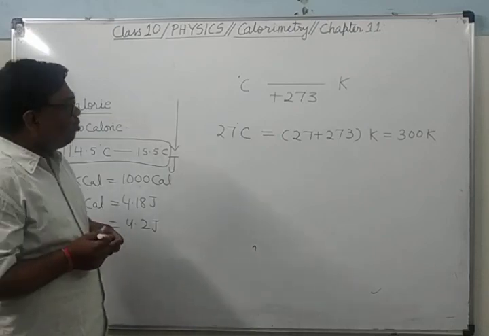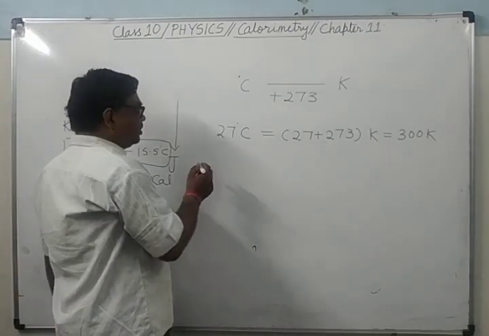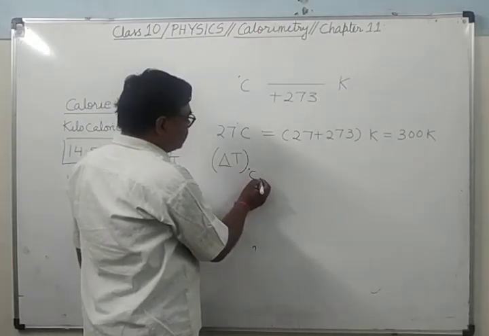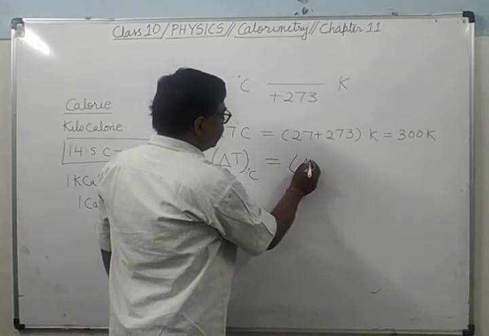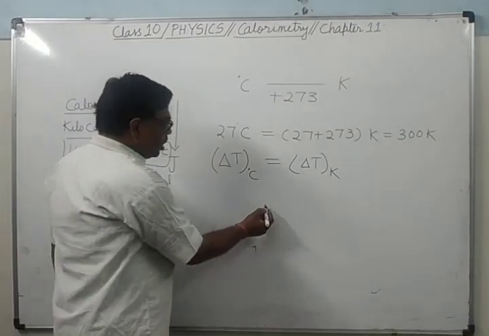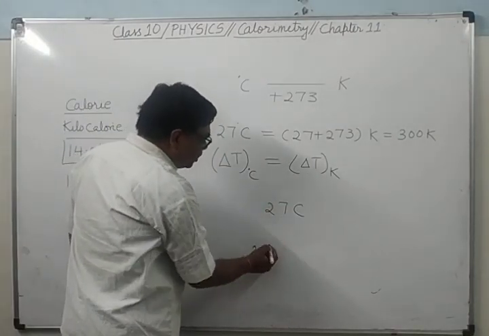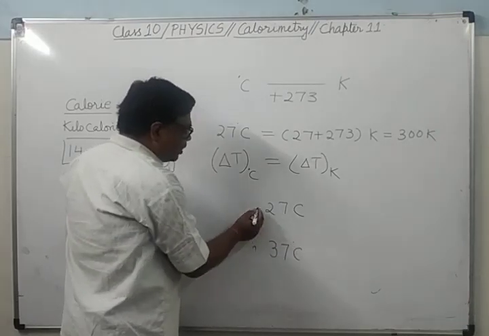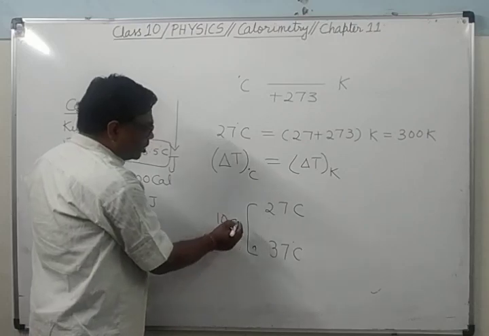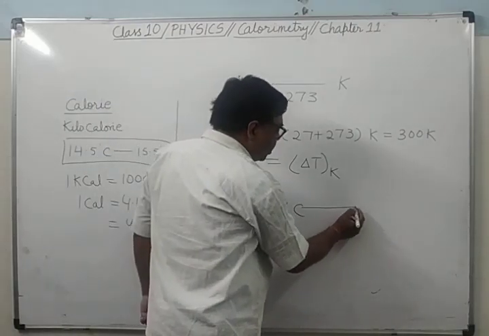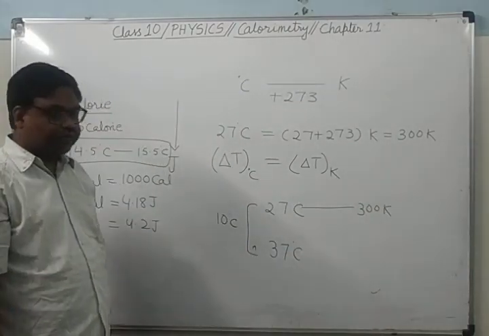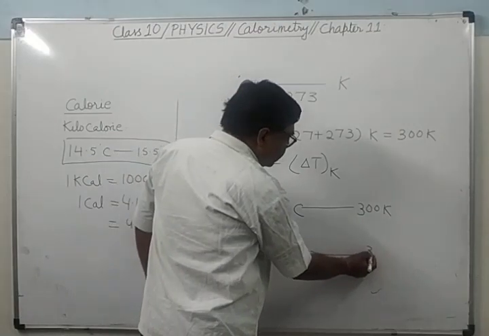Okay. Now one more thing. Suppose there is a change in temperature in degrees Celsius. So the change in temperature in degrees Celsius will be equal to the change in temperature in Kelvin. Now you can see from the same example, 27 degrees Celsius and 37 degrees Celsius. What is the change of temperature? 10 degrees Celsius. Now you change them into Kelvin. This will be 300 Kelvin. How will you change it? By adding 273. This will be 310 Kelvin.